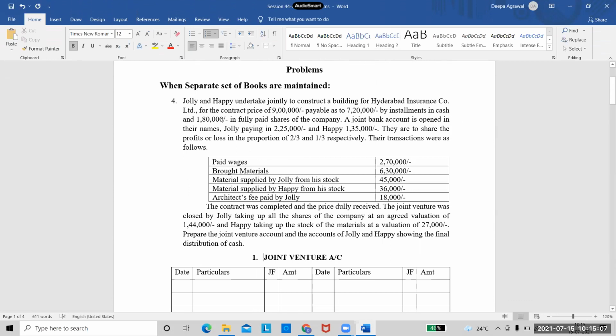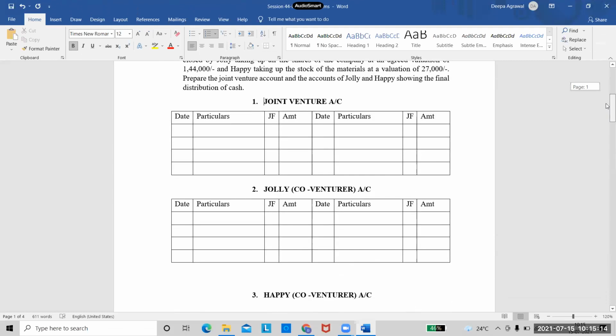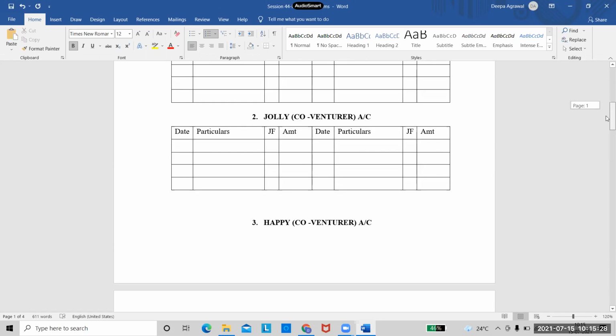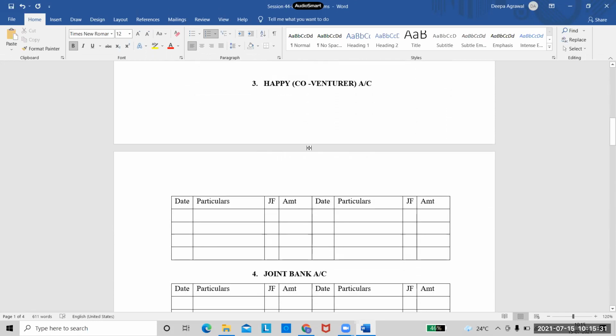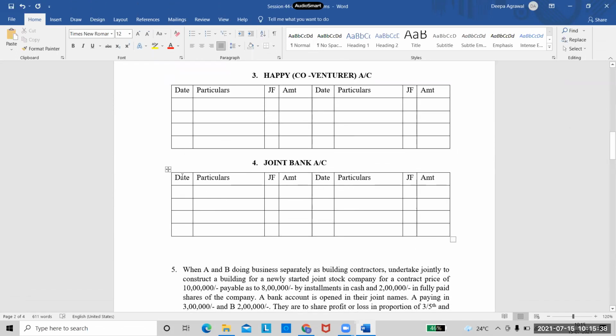See the next one. A joint bank account is opened, Jolly paying 2,25,000 and Happy paying 1,35,000. So where do I take these transactions? Ma'am, joint venture account? Which account? Their initial deposits will go to the joint bank account and the co-venturers' accounts. So in the joint bank account, which side should I take? Ma'am, debit. Debit, because the rule of the joint bank account is debit what comes in and credit what goes out.